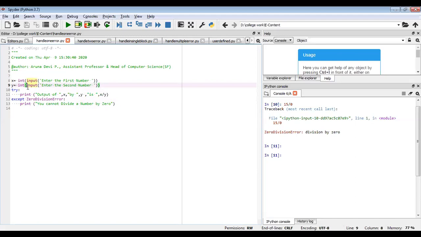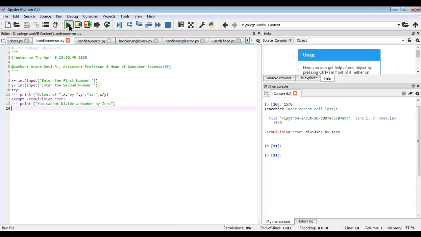You have to place the code which may cause an error inside the try block, and if you know what kind of error may occur, you have to put it in the except block. So if you are dividing x by y and your denominator is 0, then you may get the error called ZeroDivisionError. So I have written a program.